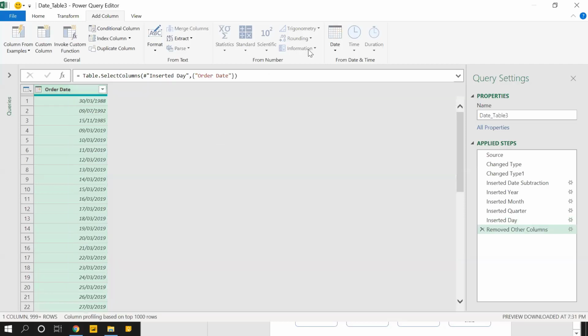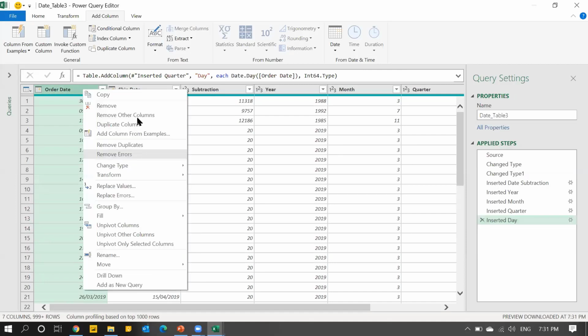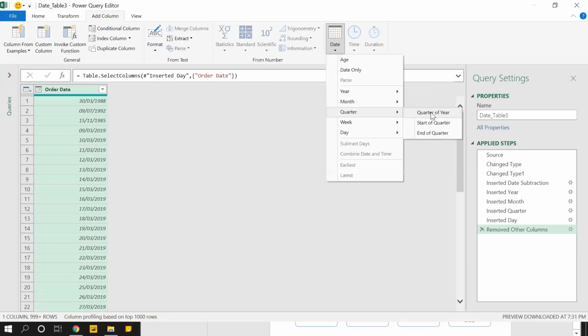Okay. So it's plain now, clean. Anytime I can come back and just delete this step, so we'll get all the columns. Just for a training purpose, I've cleared it. Coming back. So can you come with the quarter, suppose order date, then the date, remove other columns. Quarter, sorry. So if I want to find the quarter, then you get the quarter. Yes, I'll get the quarter.